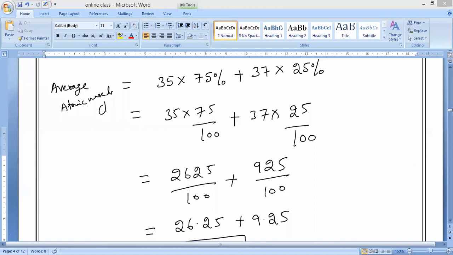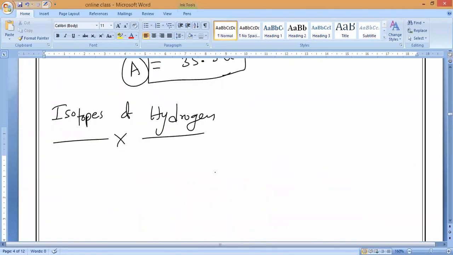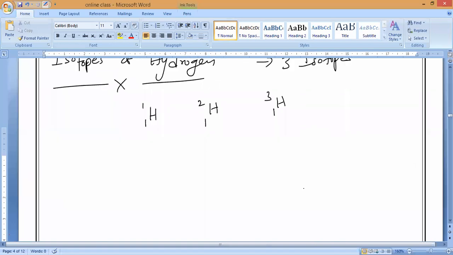Now, isotopes of hydrogen. We know how many isotopes there are? 3 isotopes. So the first one is hydrogen 1,1, the second one is hydrogen 1,2, and the third one is hydrogen 1,3. These are the three isotopes we have.